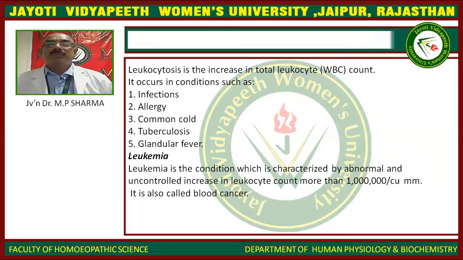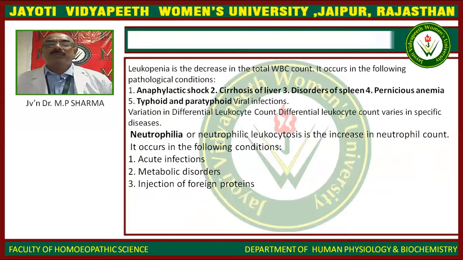It occurs in conditions such as infections, allergy, common cold, tuberculosis, glandular fever. Leukemia is the condition characterized by abnormal, uncontrollable increase in leukocyte count, more than 1 lakh per cubic millimeter of blood, and it is seen in blood cancer.